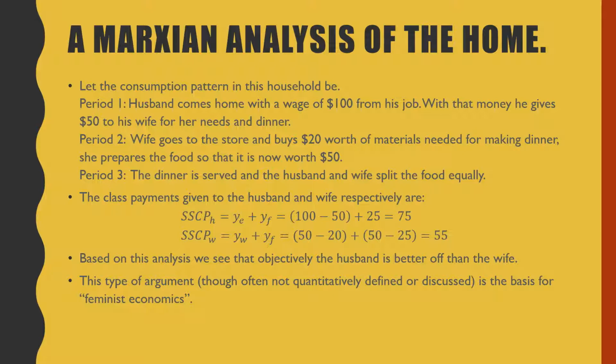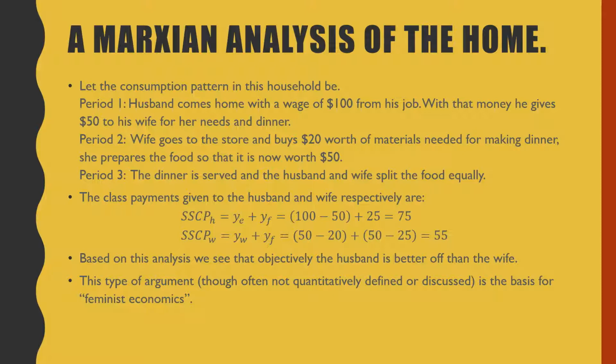Let the consumption pattern of the household be the following. In period 1, the husband comes home with a wage of $100 from his job. With the money, he gives $50 to his wife for her needs and dinner. In period 2, the wife goes to the store and buys $20 worth of materials needed to make dinner. She prepares the food that is now worth $50 because she adds value to that food from making it from being raw to cooked, or from unprepared to prepared. In period 3, dinner is served and the husband and wife split the food equally.